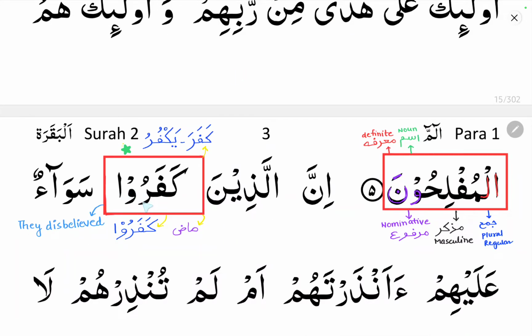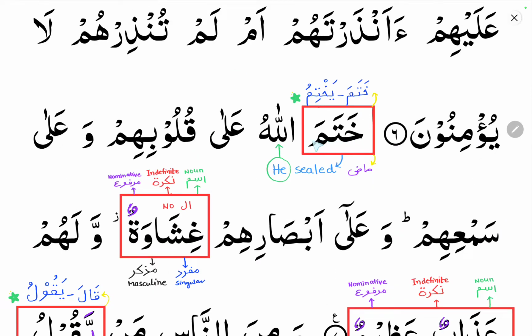Here you can see kafaru. It comes from kafara yakfuru. Kafara is fe'lul madhi, the past tense. Kafaru means they disbelieved. Kafara is the past tense, yakfuru is the fe'lul mudari, which includes both tenses, the present tense as well as the future tense. Kafara means he disbelieved. Yakfuru means he disbelieves, he is disbelieving, he will disbelieve. Kafaru is the third segha of fe'lul madhi that we learn in the conjugation of a verb.